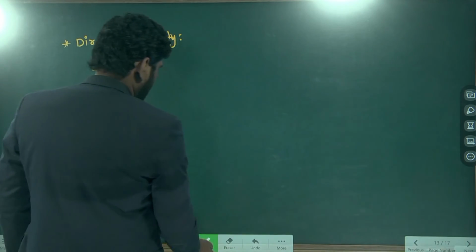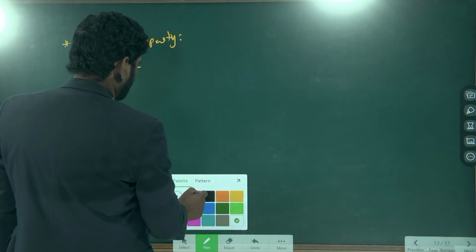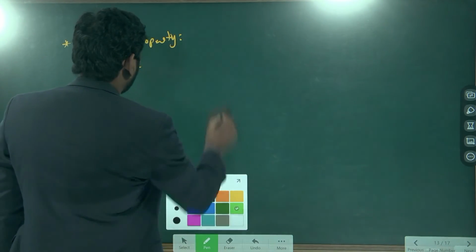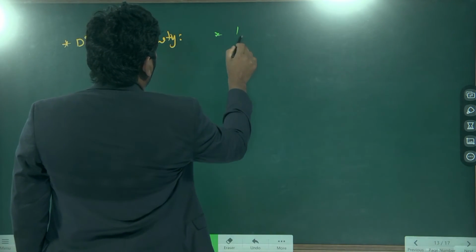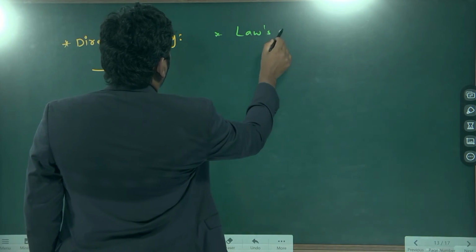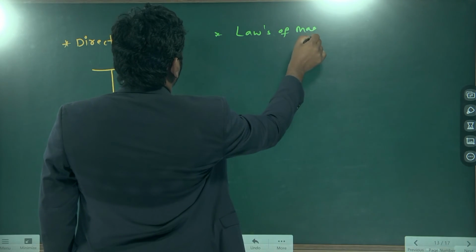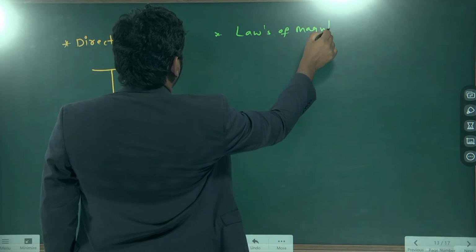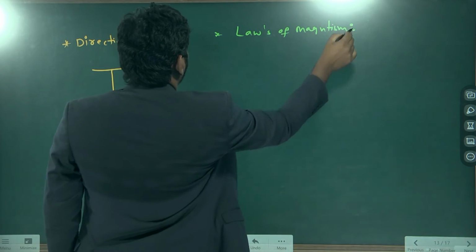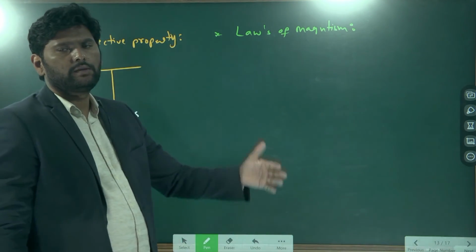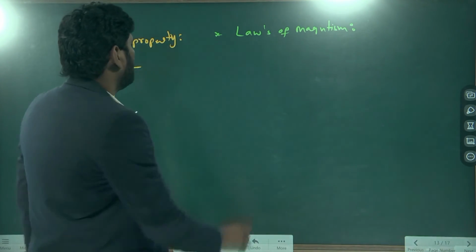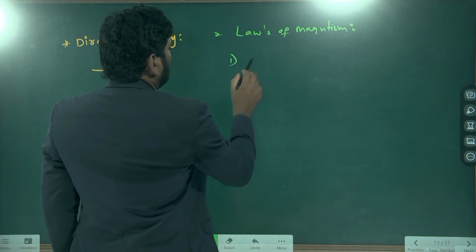One more property is there, the property is laws of magnetism. What is this laws of magnet? Already I discussed this laws of magnetism in the case of poles. The laws of magnetism is what?